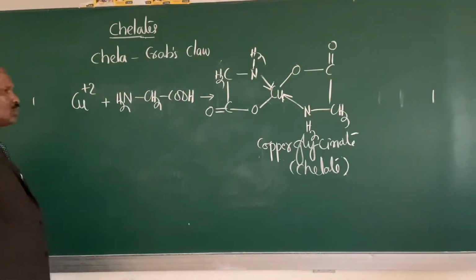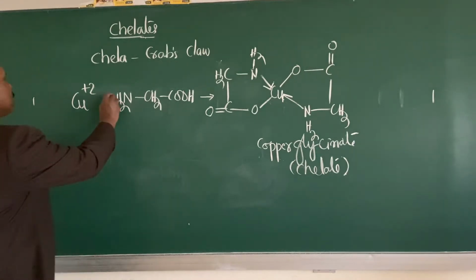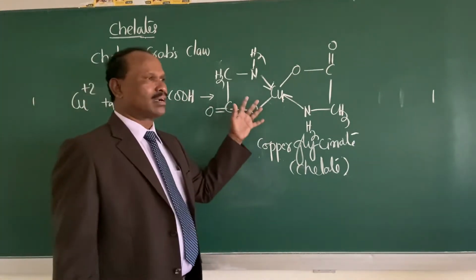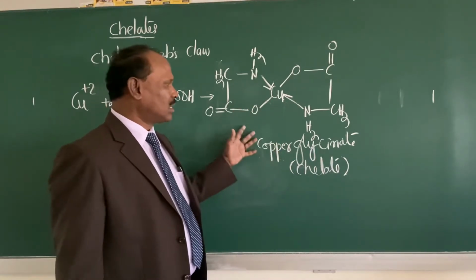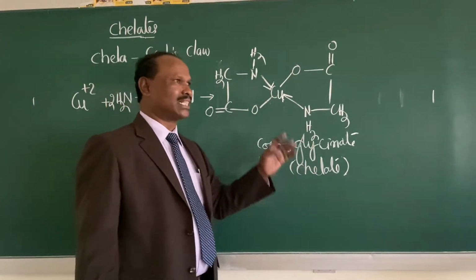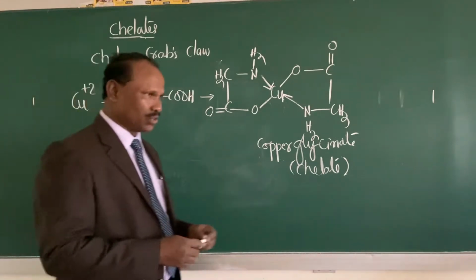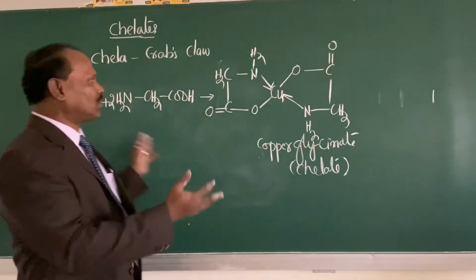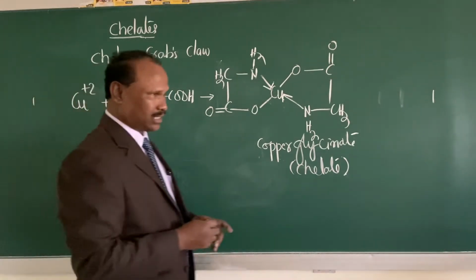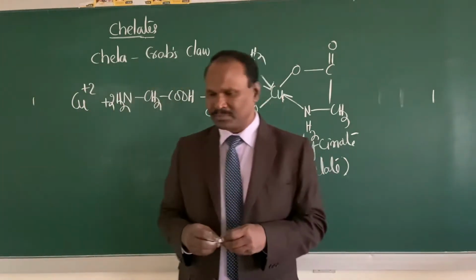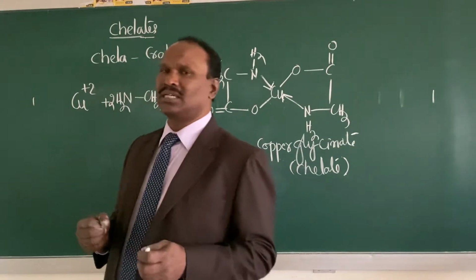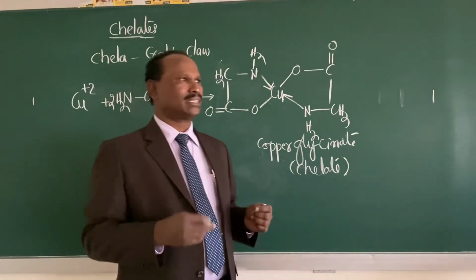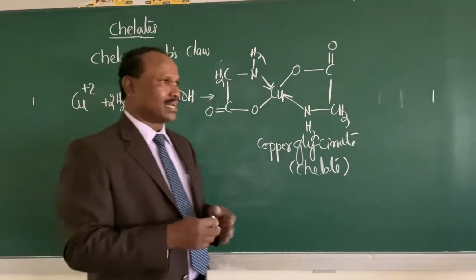So the Cu2+ ion combines with two molecules of glycine to form a complex compound called copper glycinate, which is nothing but a chelate. So we studied what chelates are and how they are formed, which I have explained with one example. Similarly, you can also write nickel when it combines with dimethylglyoxime. It forms a chelate called nickel dimethylglyoxime.